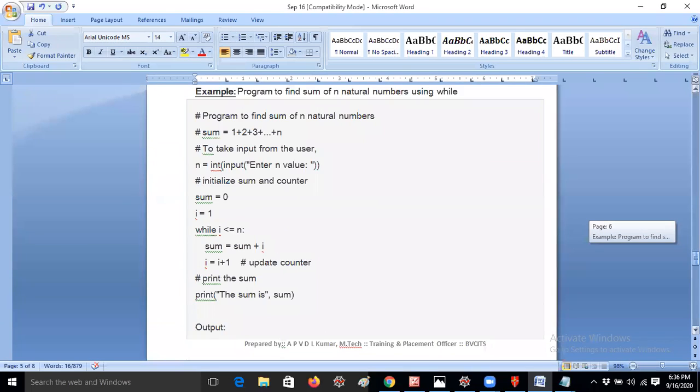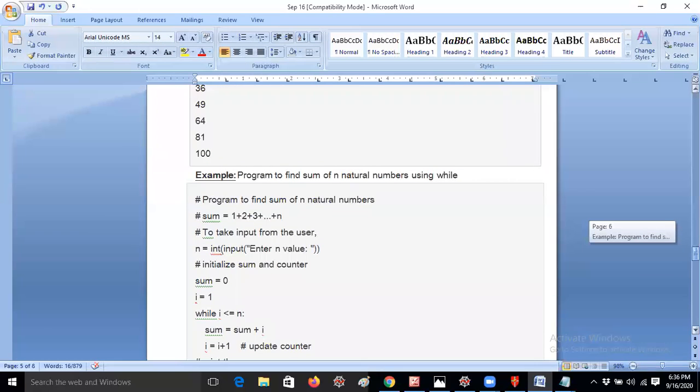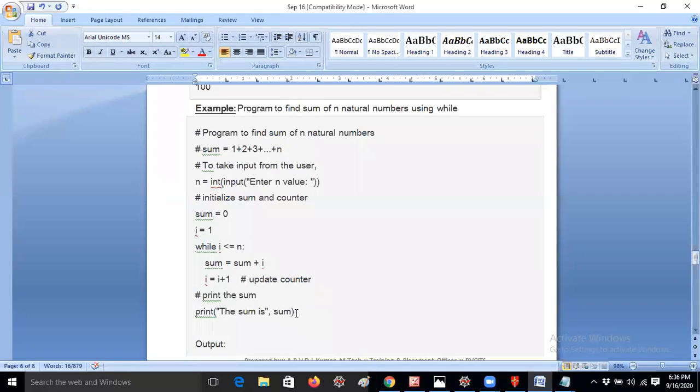So let me continue. I will take another example. Program to find the sum of n natural numbers. That means you get the formula like 1 plus 2 plus 3 and so on, n into n plus 1 by 2, right? You will have this question in your intermediate or 10th class, I think. So if you're giving 10, 1 to 10 numbers will be added. 1 to 10 sum is 55. If you're getting like 100, what will happen? That means it will take some time, right?